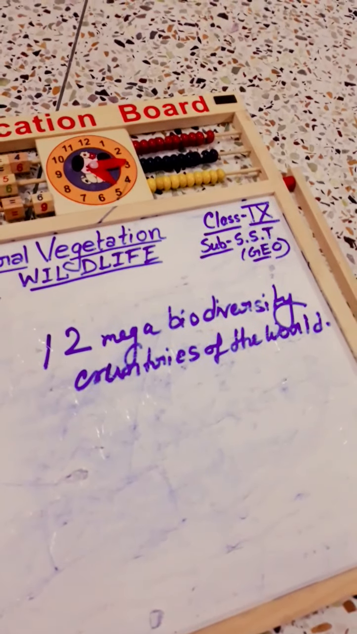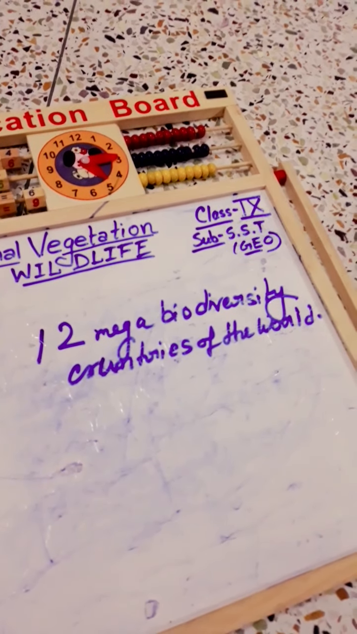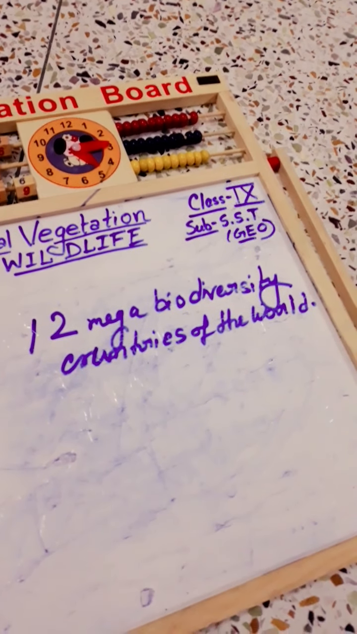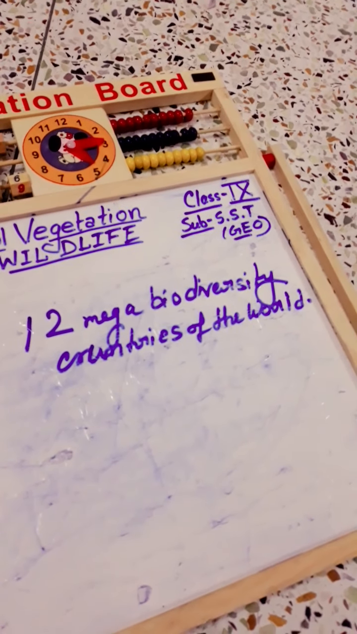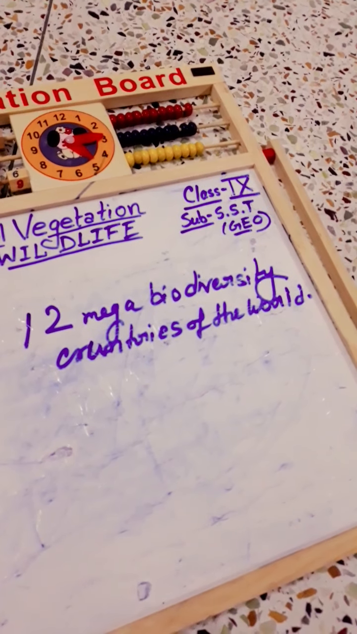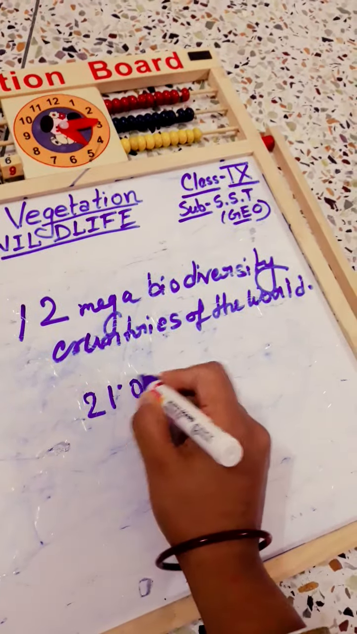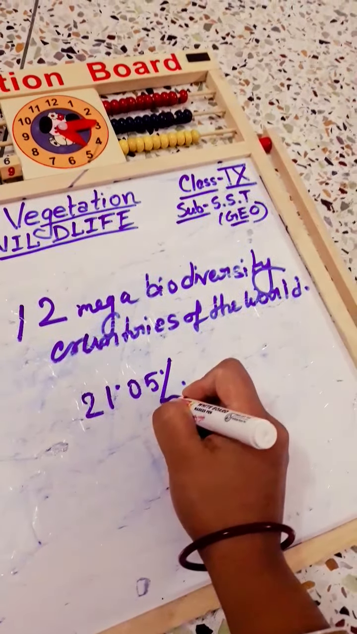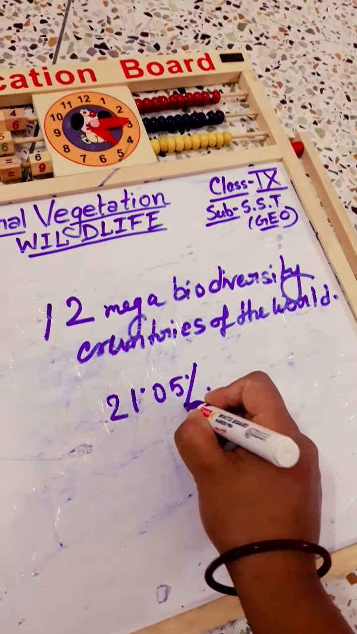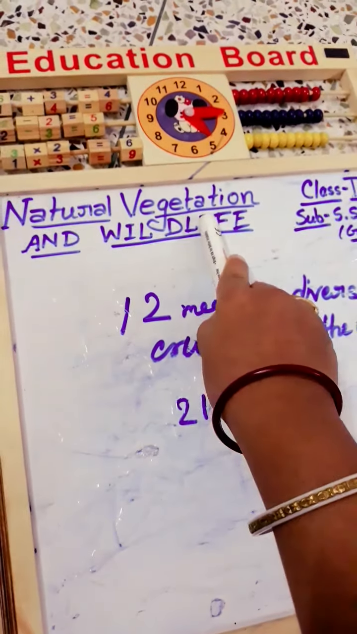According to the India State of Forest report in the year 2011, the forest cover in India is 21.05%. Okay. Now, what is natural vegetation?